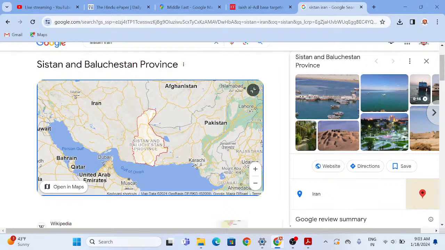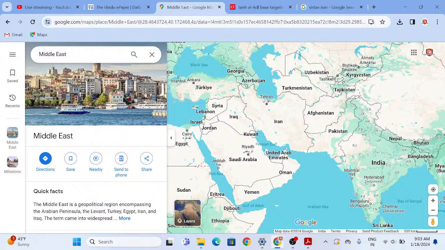Now let's look at the other map of Iran, Pakistan, Iraq and Syria. As you can see, this is the region of Sistan and Baluchistan. This is Iran, we have Pakistan, this is Iraq and this is Syria. So Iran has conducted airstrikes in Iraq, Syria and Pakistan.